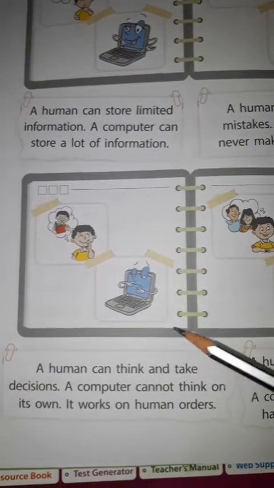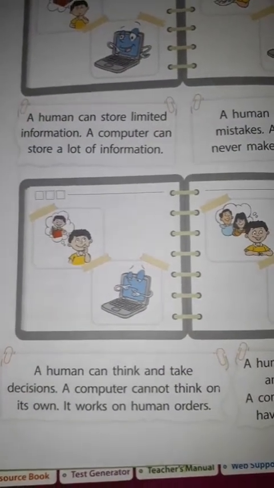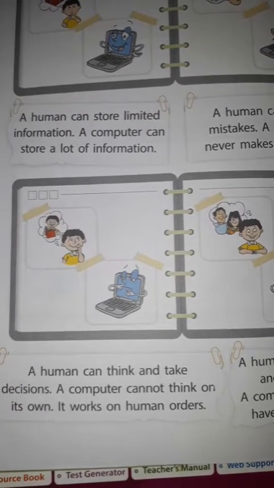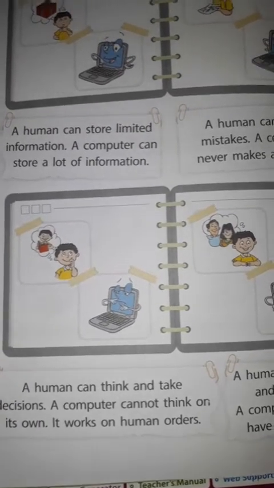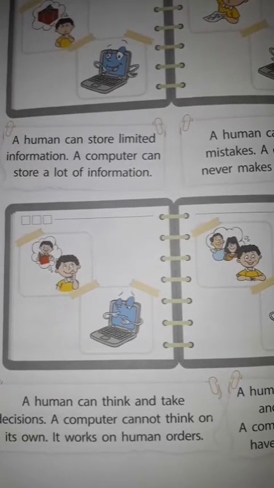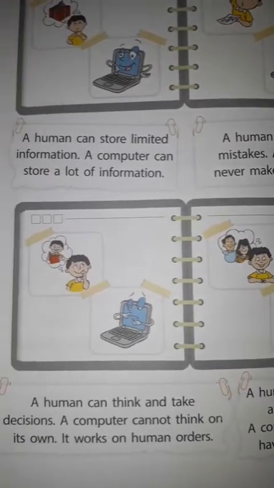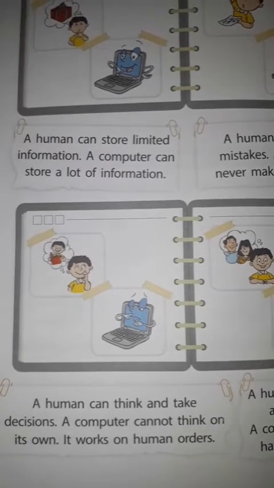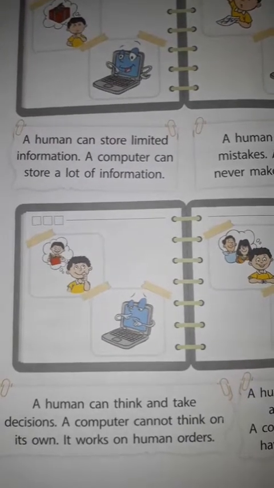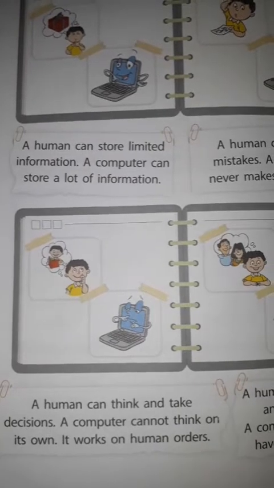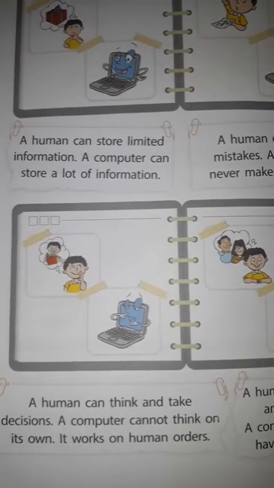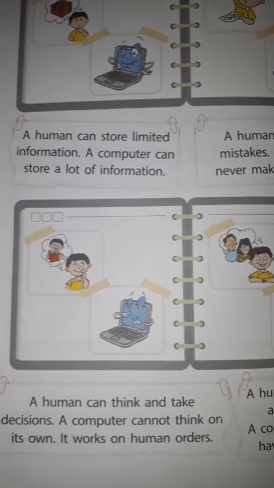A human can think and take decisions. A computer cannot think on its own. It works on human orders. When you give an order to your computer or any machine, then it will work. Otherwise, it will not work. Like children, when you want to do something, you can do it yourself.